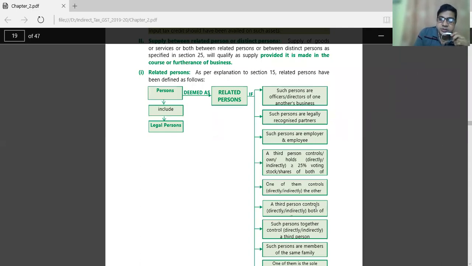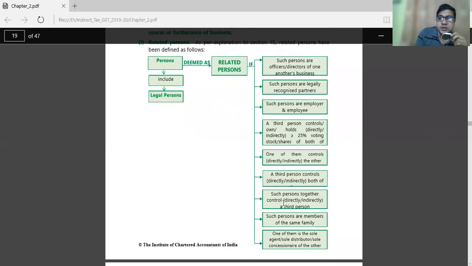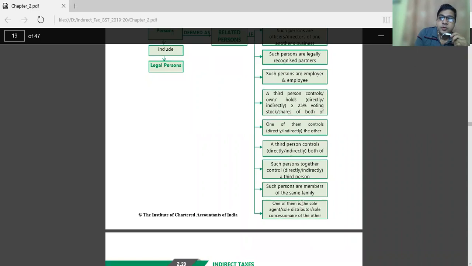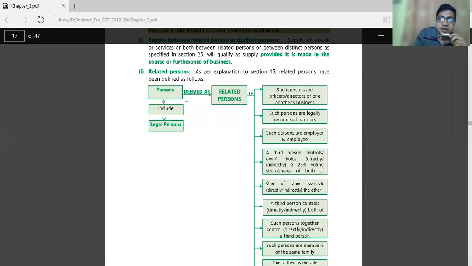The third person controls directly or indirectly both such persons together. Such persons are members of the same family, or one of them is a sole agent, sole distributor, or sole concessionaire of the other.